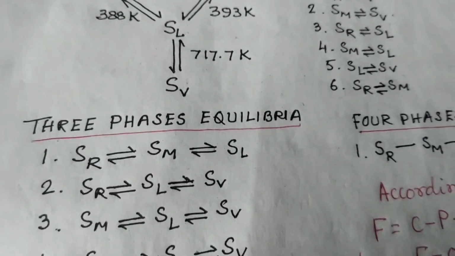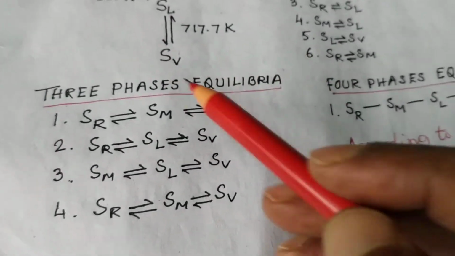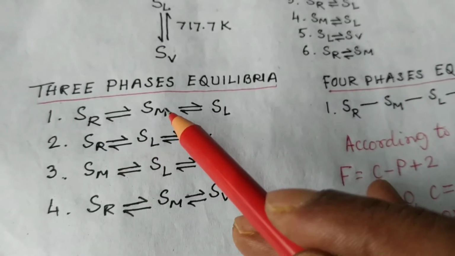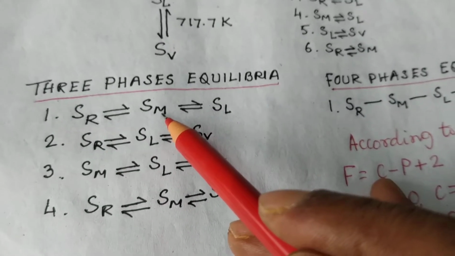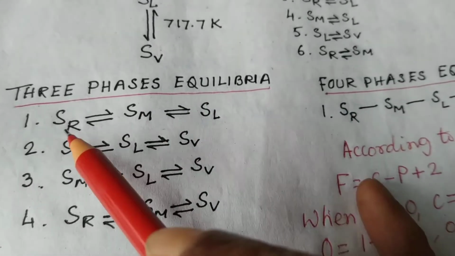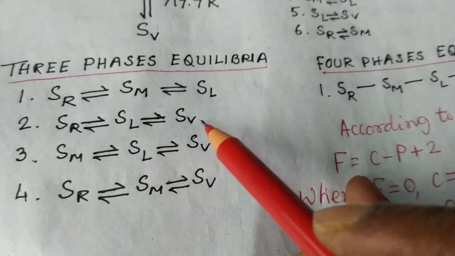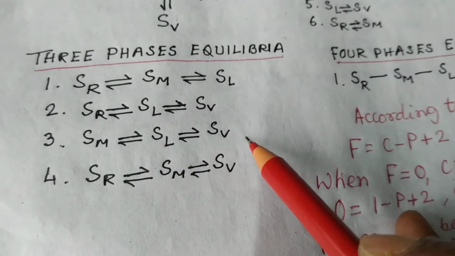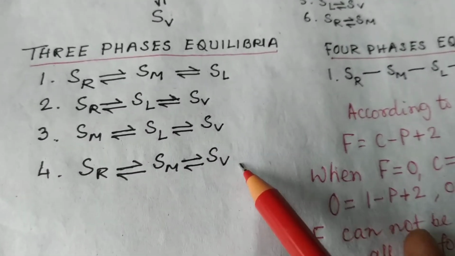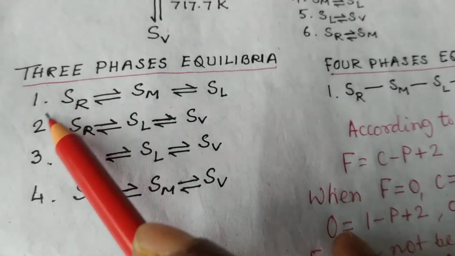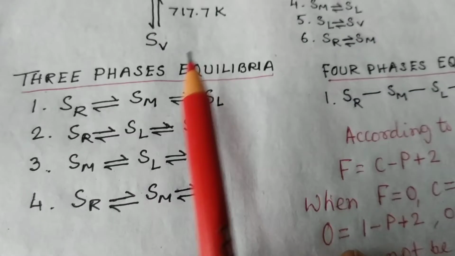There may also exist three-phase equilibria. What are the possibilities? Rhombic sulfur in equilibrium with monoclinic sulfur, which is also in equilibrium with liquid sulfur. So SR, SM, SL; SR, SL, SV; SM, SL, SV; SR, SM, SV. These are the three-phase equilibria. These 4 types of three-phase equilibria are possible.